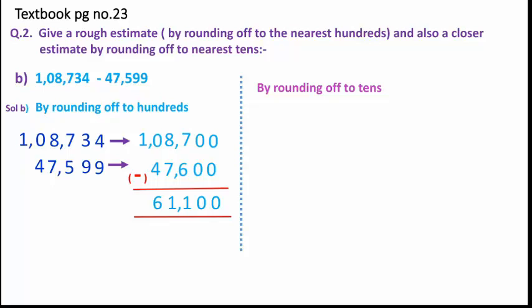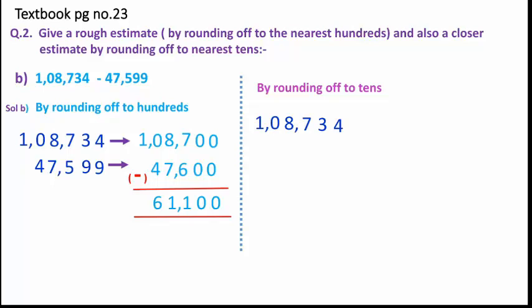You have to solve all these exercise questions in your notebook properly by putting a proper heading with good handwriting. Clear? So see here, then again we will take the first number and try to find its rounding off to tens place. Clear, children?